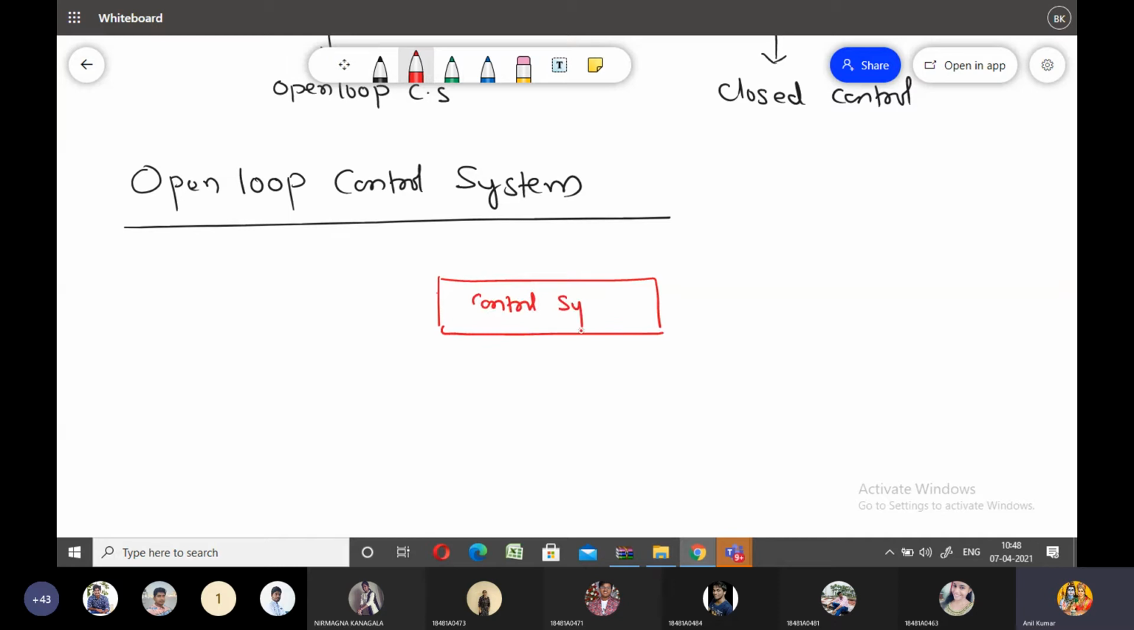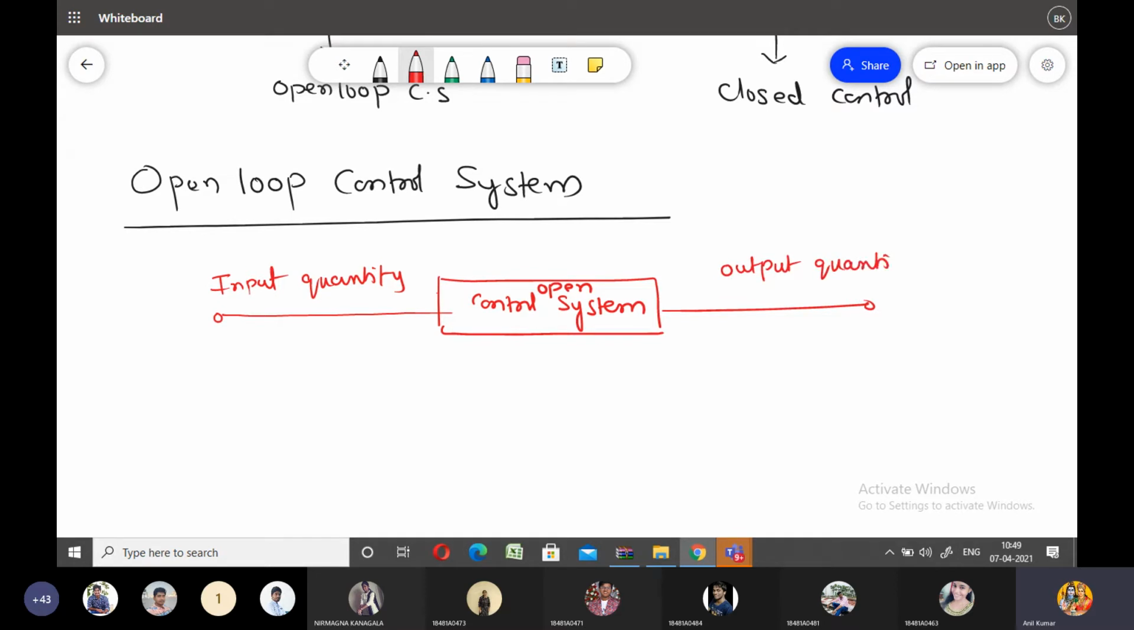This one is a control system, a simple open loop control system. This is a simple block representation of the open loop control system. This one is the input quantity of the open loop control system, and this one is the output quantity. All of you please carefully look at the diagram. Is there any connection between output and input?